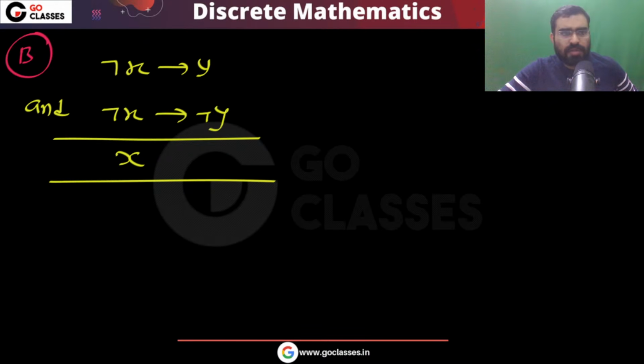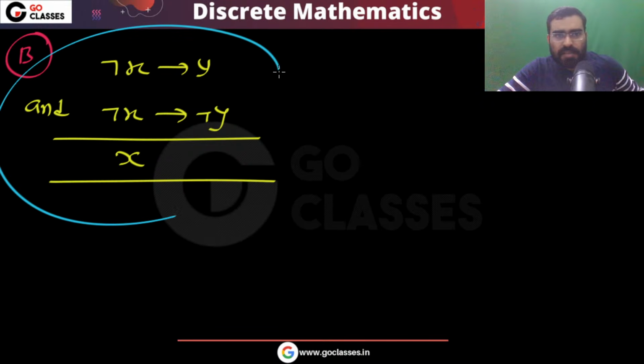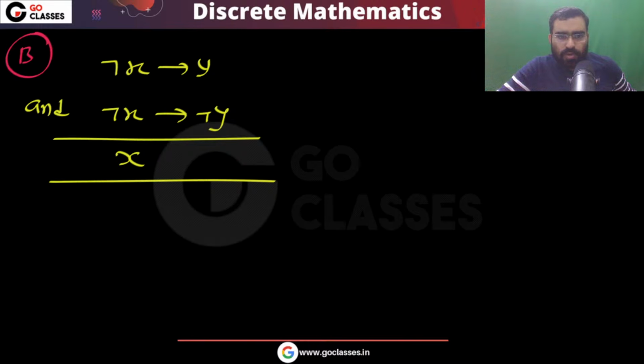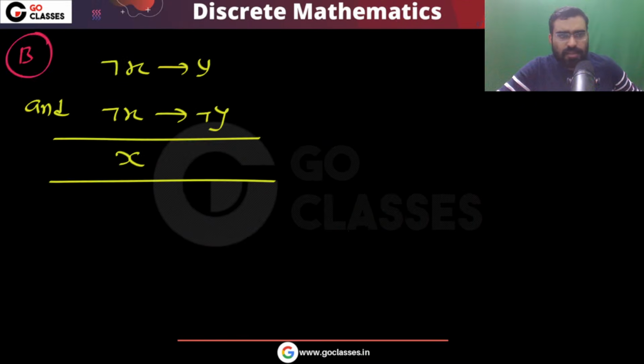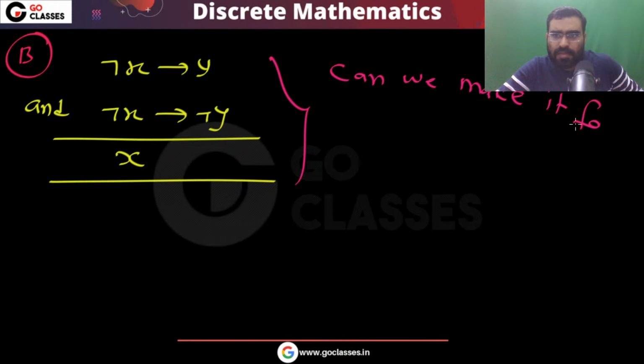Now let's check it out. Tell me, is this statement true or false? Is this a valid or invalid argument? You can see that the statement is: negation x implies y and negation x implies negation y, then the conclusion is x. So is this a valid argument? Let's check. Can we make it false?